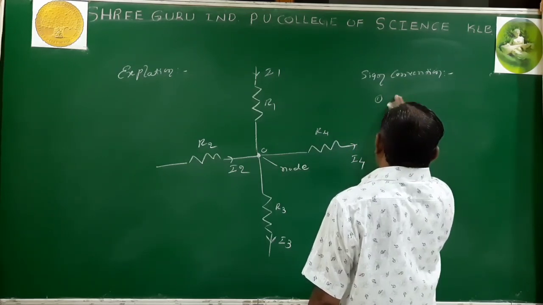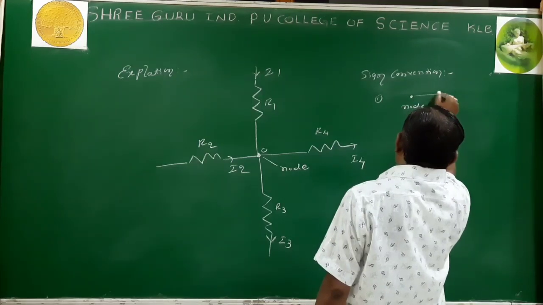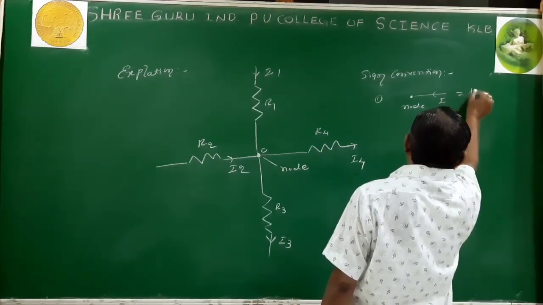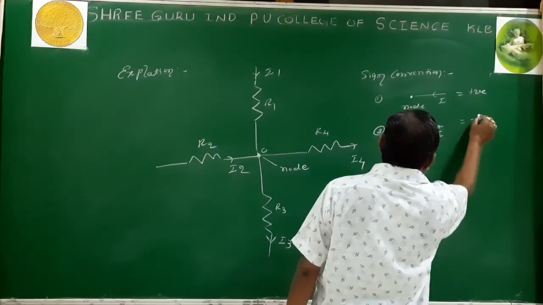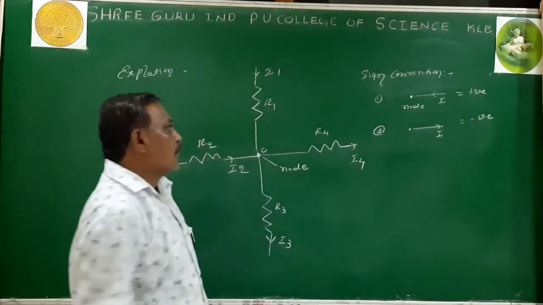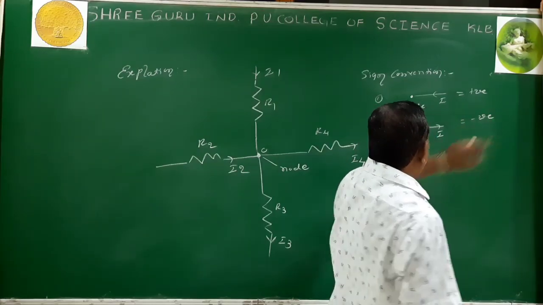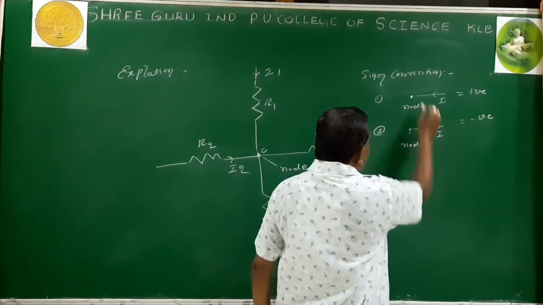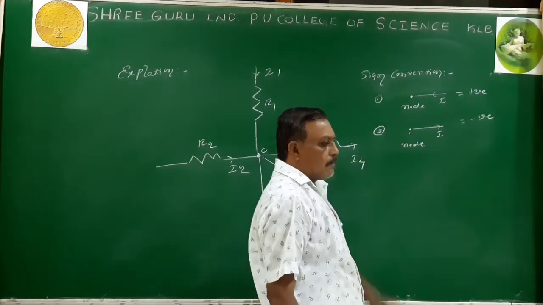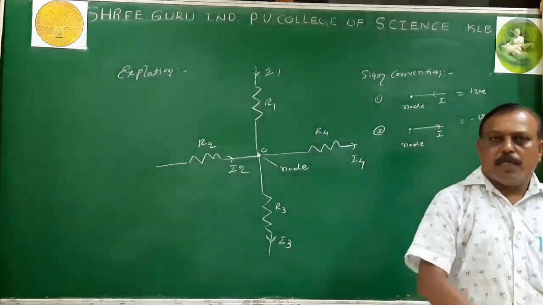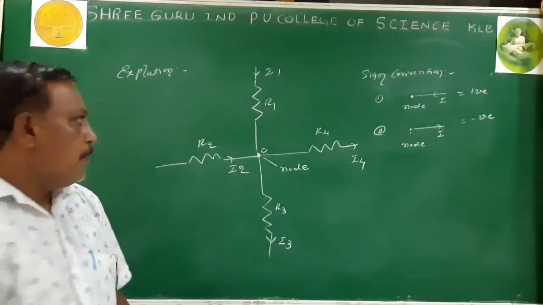Now this is the node. Simply I make the notation. The currents towards the junction are taken as positive. The currents which are moving away from the junction are taken as negative. This is nothing but simply to make things easy to understand. Now this is our notation: the incoming currents are taken as positive and the outgoing currents are taken as negative. By using this sign convention, I go for implementation of the statement.